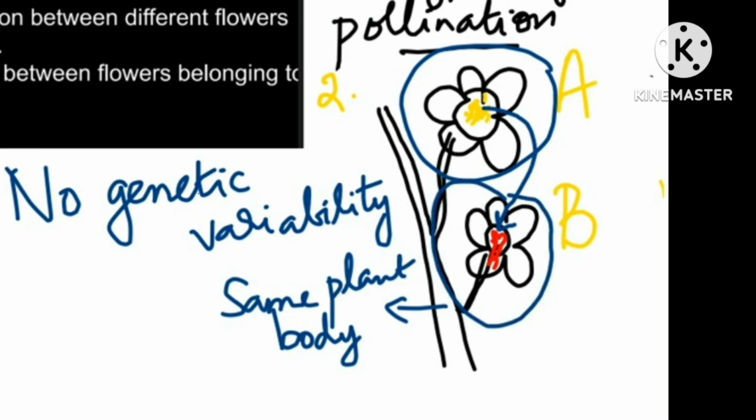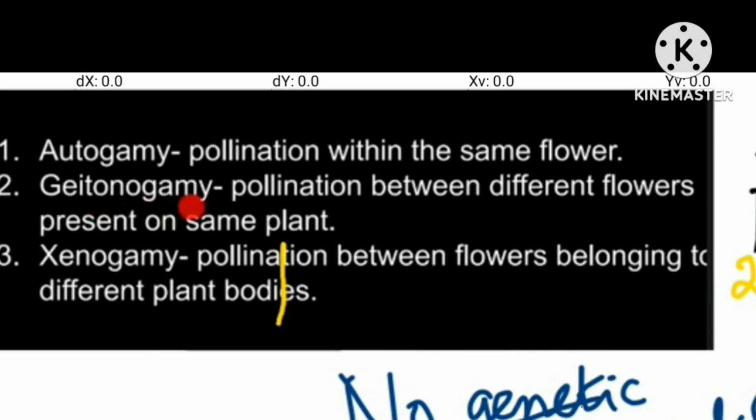So when you see the pollen crossing from one flower to another, it may look like a cross pollination. But there is no genetic variability as they are found on the same plant body. So such kind of a pollination is called Geitonogamy. Once again, Geitonogamy means pollination between different flowers, but they are present on the same plant. So Geitonogamy is also a type of self-pollination. Autogamy, of course, is always self-pollination.